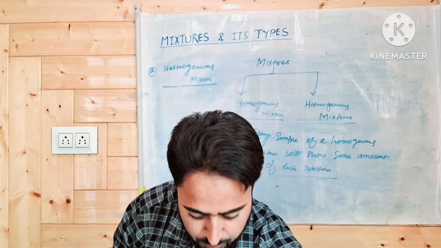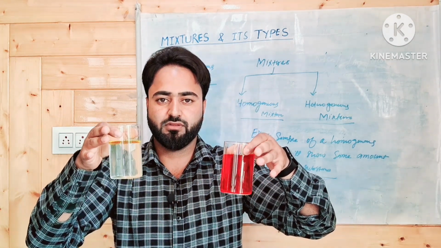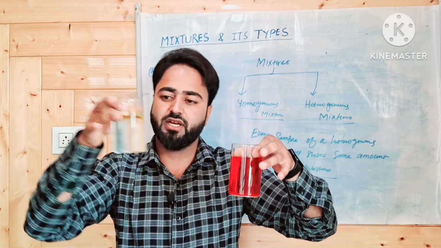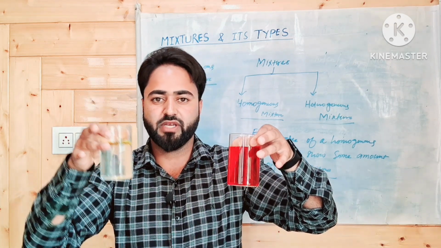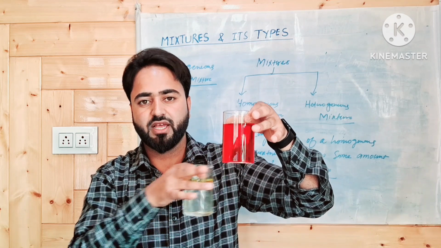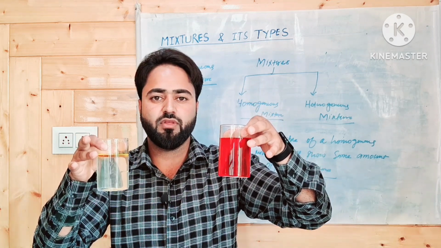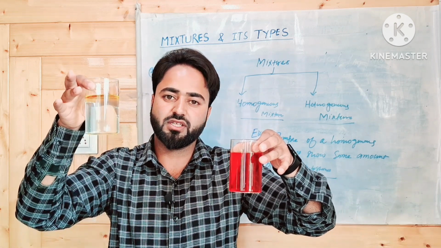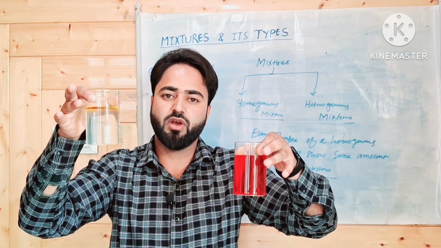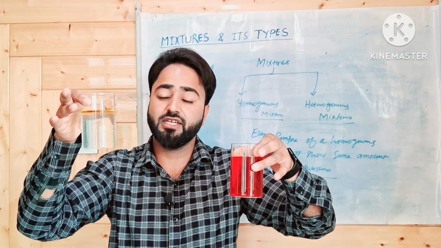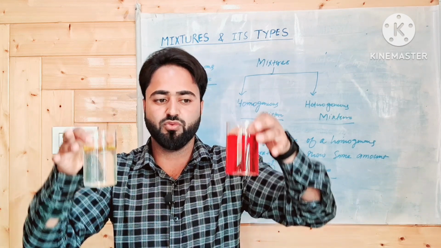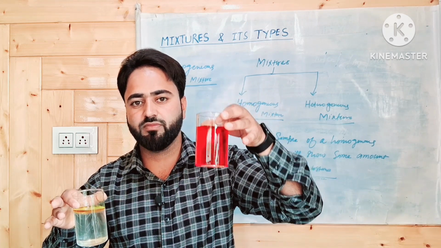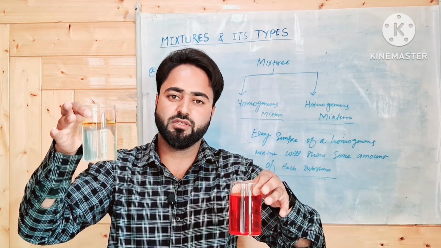So both these are mixtures, but this one is homogeneous and this one is heterogeneous, because this mixture has uniform distribution of the food color particles, so uniform composition. This does not have uniform distribution of oil particles, so it does not have uniform composition. This mixture is homogeneous mixture, and this mixture is heterogeneous mixture.